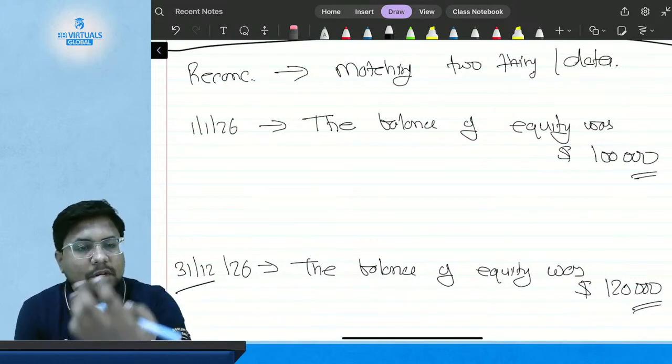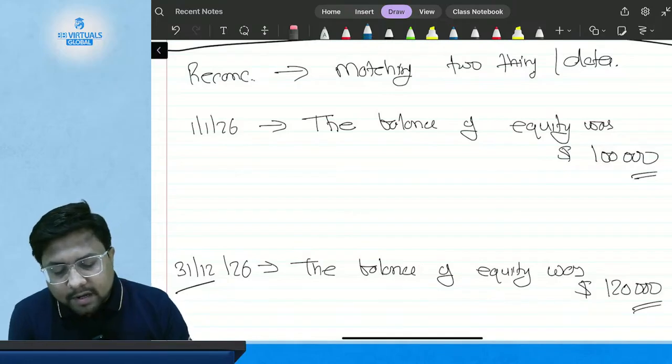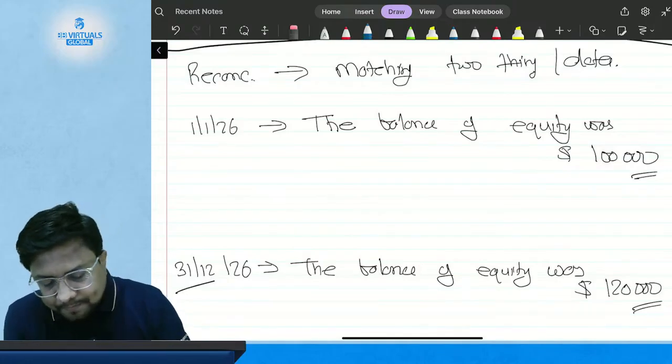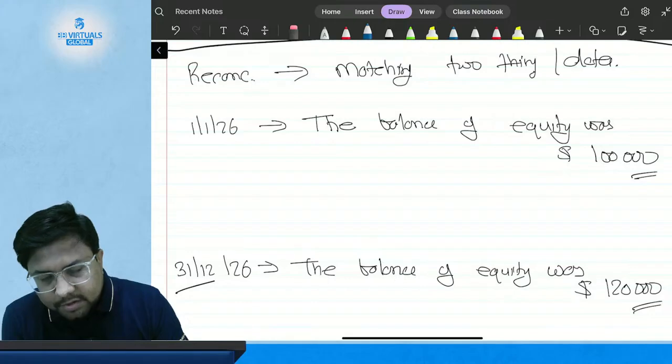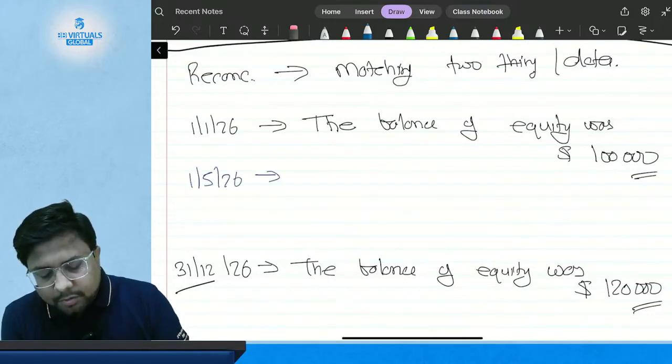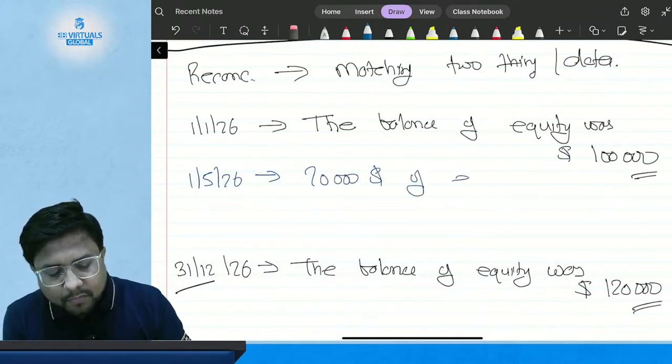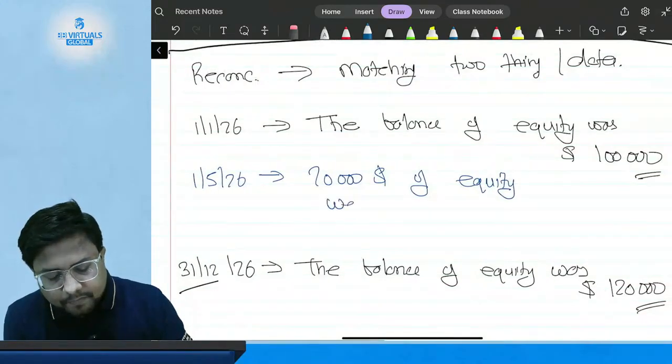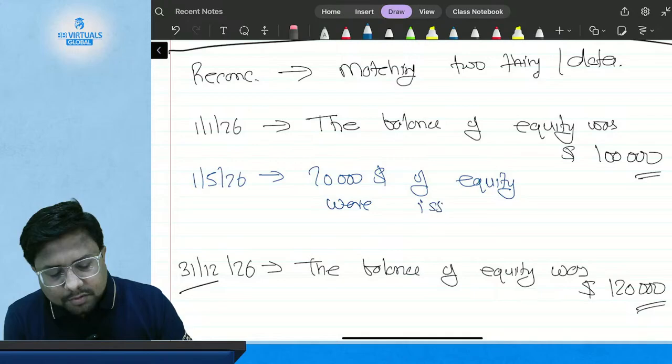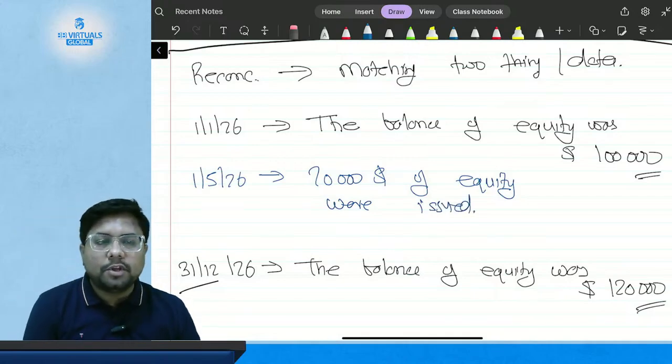Now if I ask you to give me the reason why these balances are different at the beginning and at the end of the period, and I give you the information that during the year, suppose on 1st of May 2026, $20,000 worth of equity was issued.